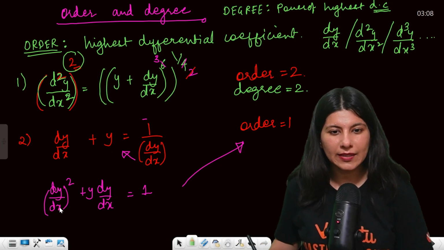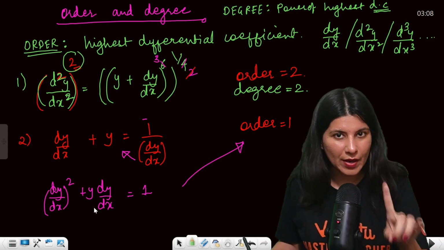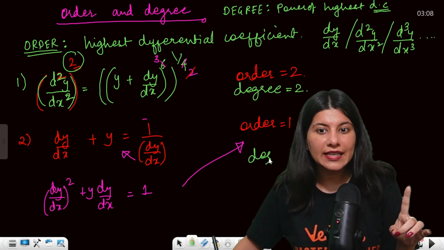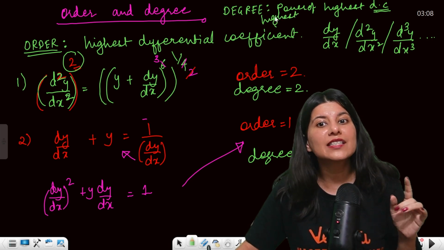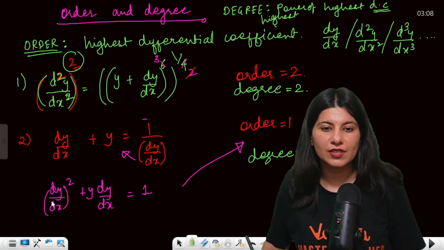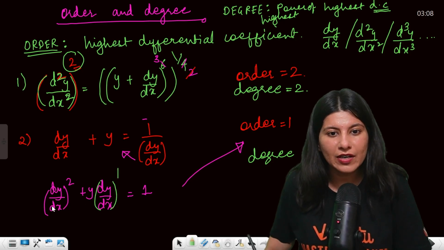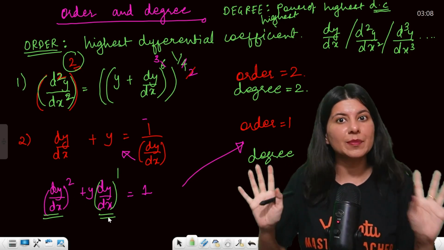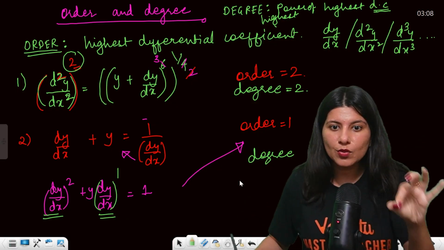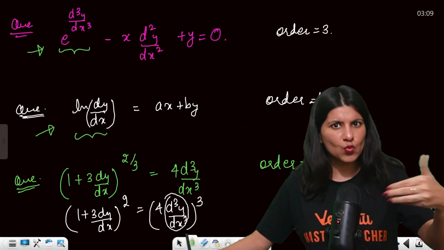Now can you see that order of this is dy by dx, so order is 1 clearly. Now degree is basically the highest power of the highest differential coefficient. So the highest differential coefficient is dy by dx, power 1 or dy by dx power 2. Now the power of dy by dx will be your degree, and that too the highest one, so power 2 will be selected, that is why degree is 2. One more question, one more.